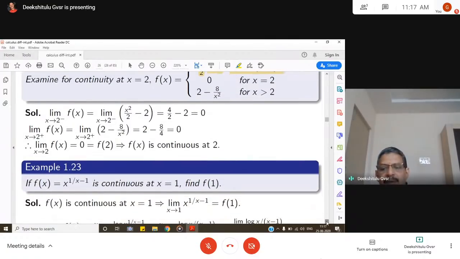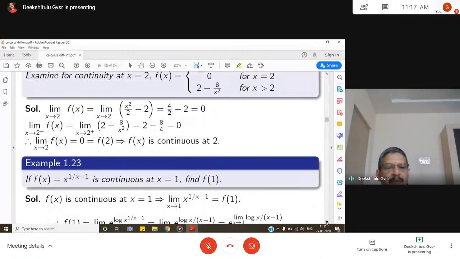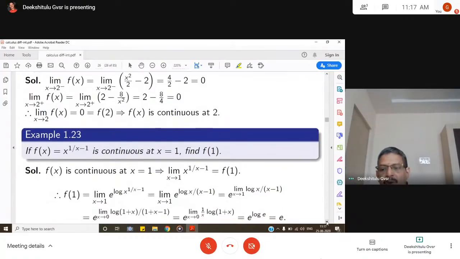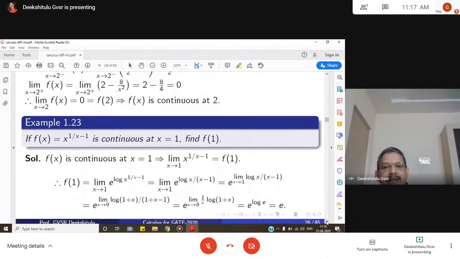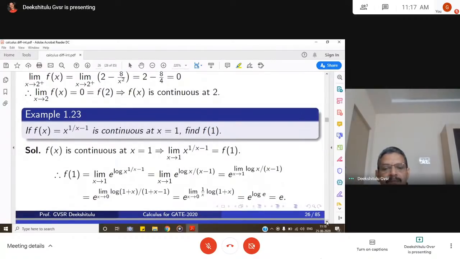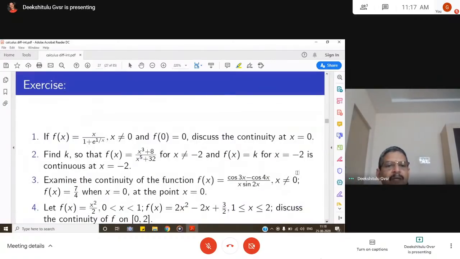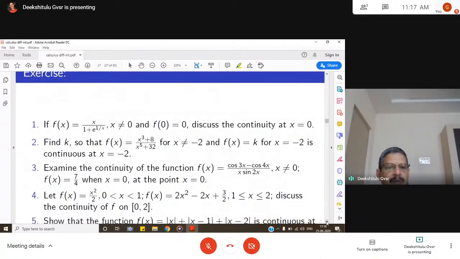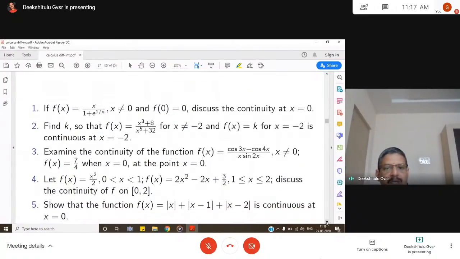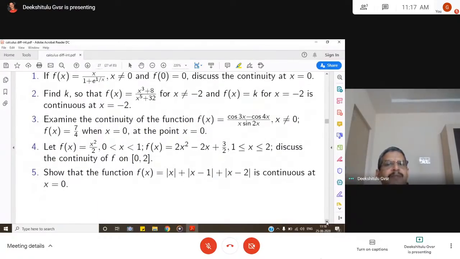So another example you can see, f(x) = x^(1/(x-1)). You can go through it very simply. Another example. So some problems for you on continuity also. f(x) = x/(1 + e^(1/x)), and so on and so forth, under 5 problems.